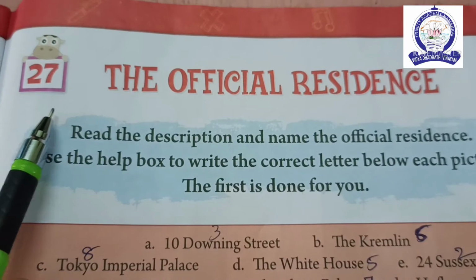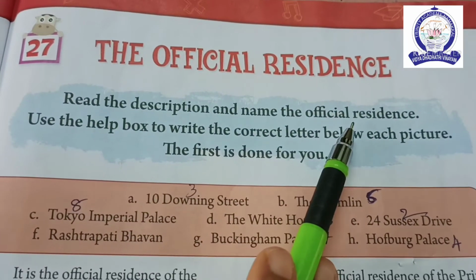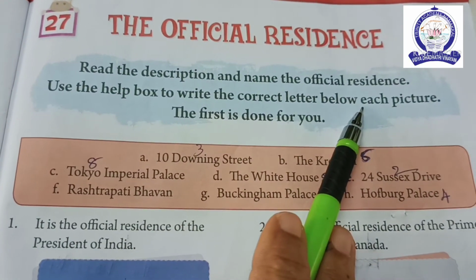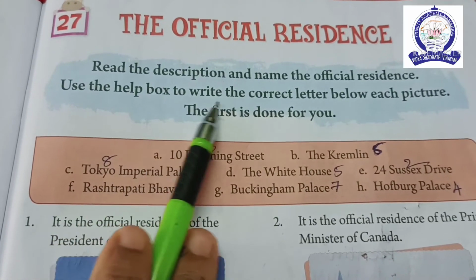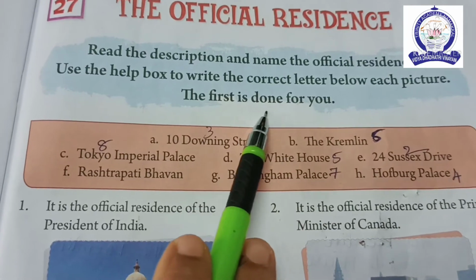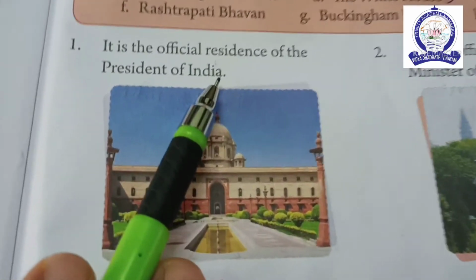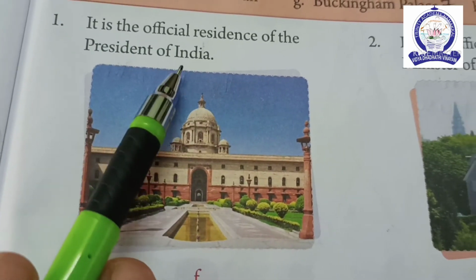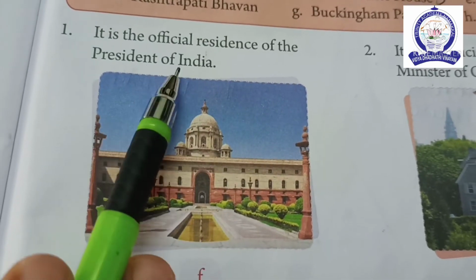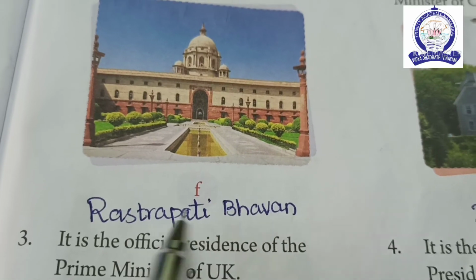Lesson 27, the official residence. Read the description and name the official residence. Use the help box to write the correct letter below each picture. The first one is done for you. First one, see here. It is the official residence of the President of India. The answer is Rashtrapati Bhavan.